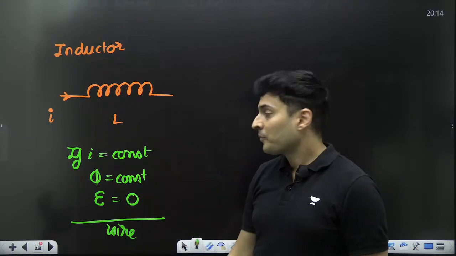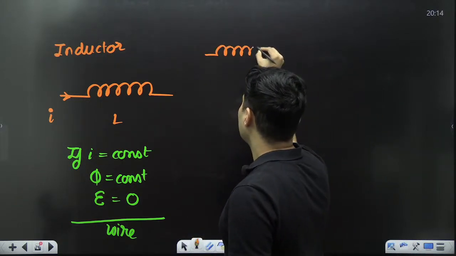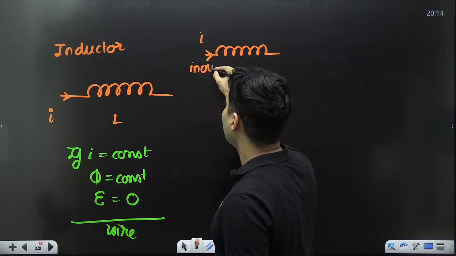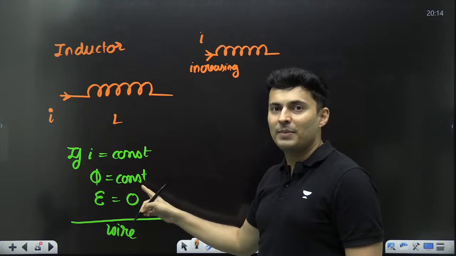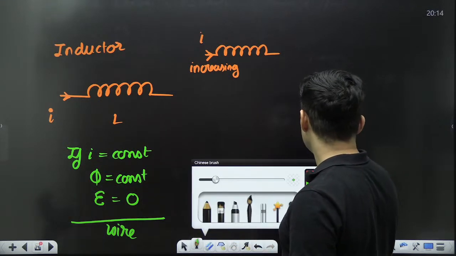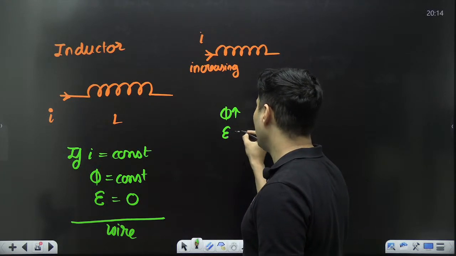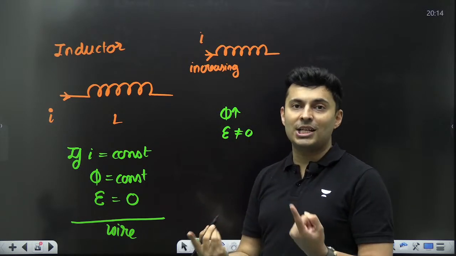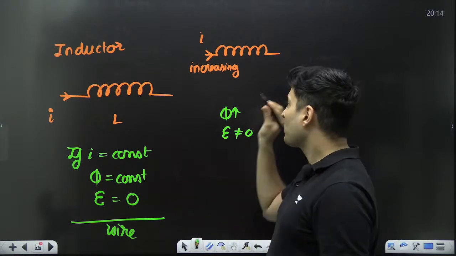Replace it with a wire. But the moment there is an inductor, there is a current, and this current is increasing, flux will not be the same. Flux will change. The moment current is increasing, the flux is increasing, so therefore the EMF is not 0. This induced EMF will oppose the change in the current. The current is trying to increase, so what will you do? You will oppose it.